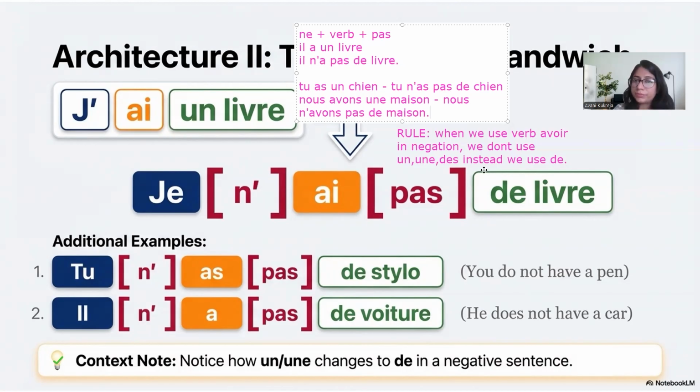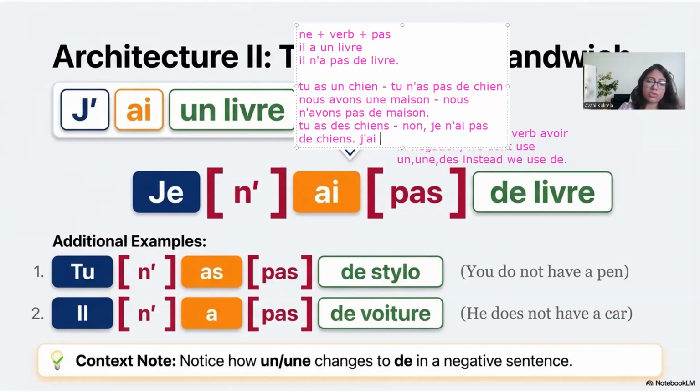What about if it is in plural? Plural also, it will change to de. For example, tu as des chiens. You have dogs. Non, je n'ai pas de chien. I don't have dogs. For instance, j'ai un chat. I have a cat.